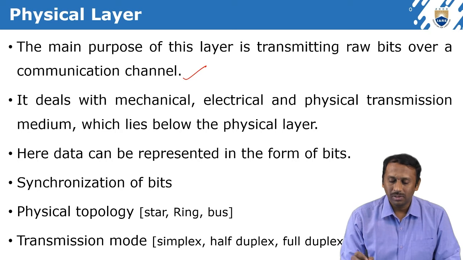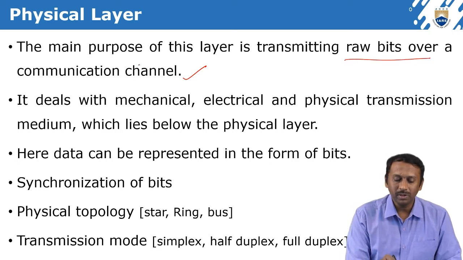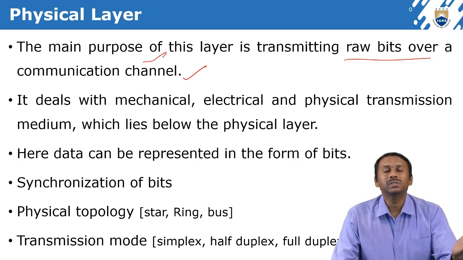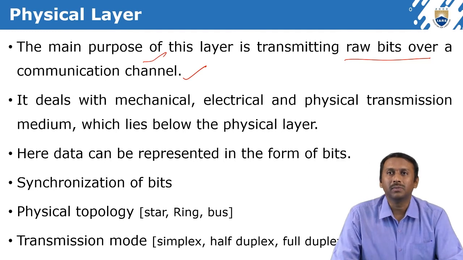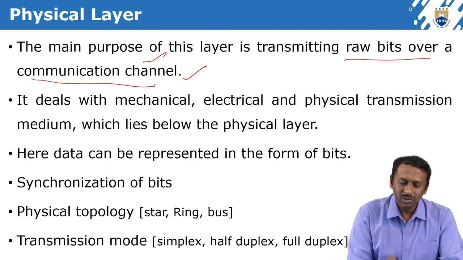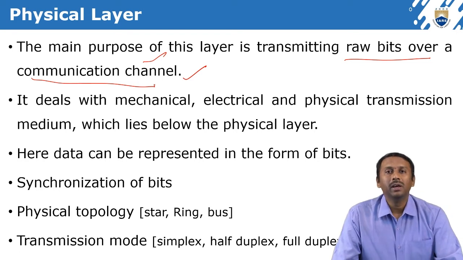The raw bits are transferred from the source system to the destination system through a communication channel. What is a communication channel? A communication channel may be wired or wireless.